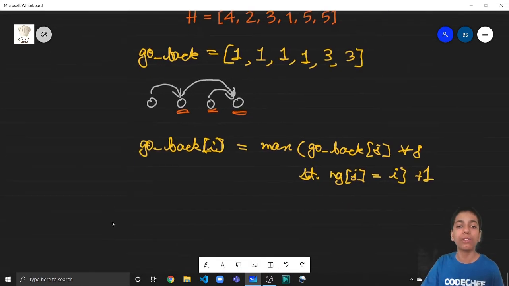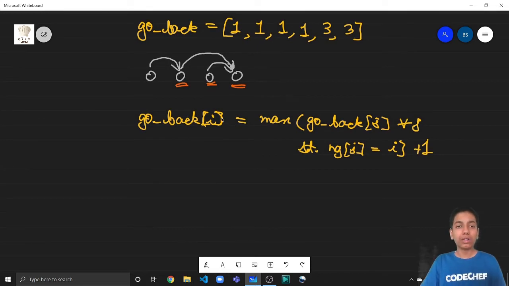Now again, this can be computed very efficiently. If you do not want to write a separate line for computing go back, or if it is getting difficult, what you can do is that when we were computing the next greater, that is when we were building that stack, and while the stack is not empty, you can include this line there. Basically you know for which elements j the next greater was I, because you are building the next greater. So you can include this line in that function when you are computing the next greater array. Fine. So this is how we can compute this go back array.